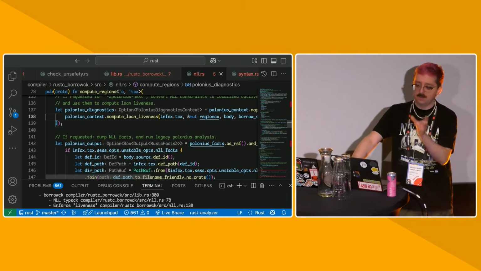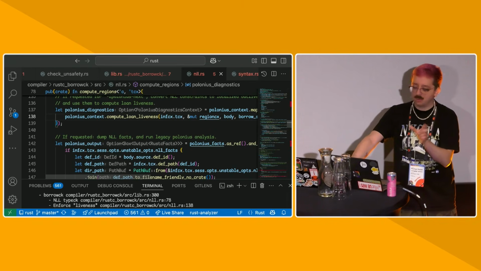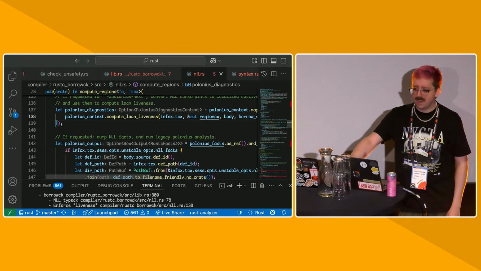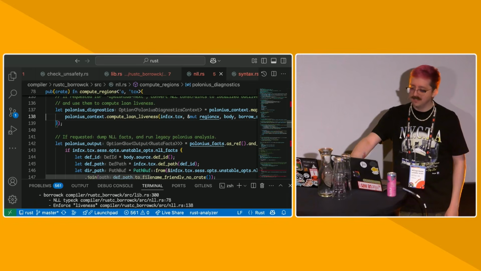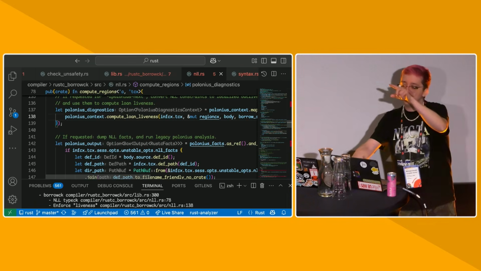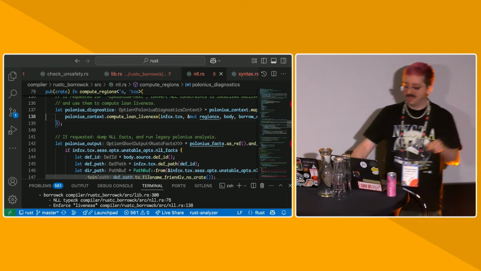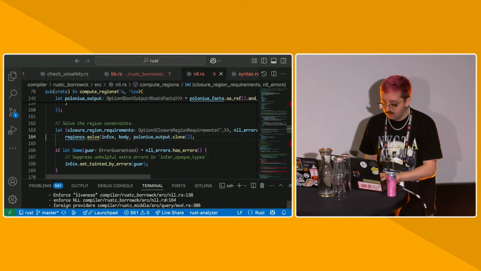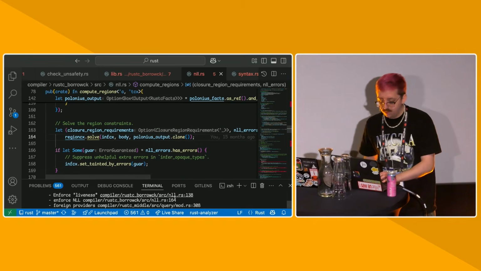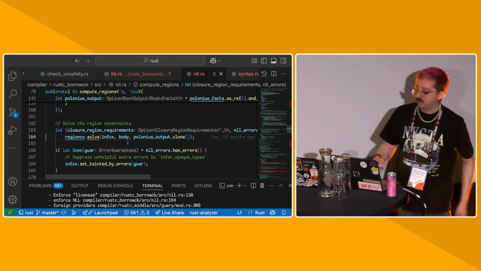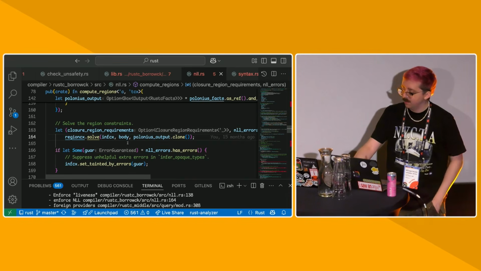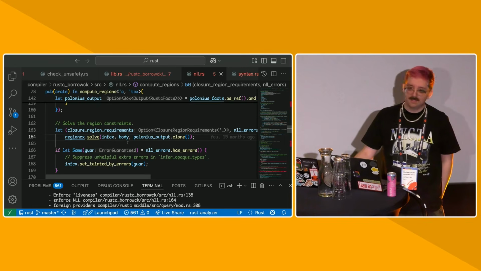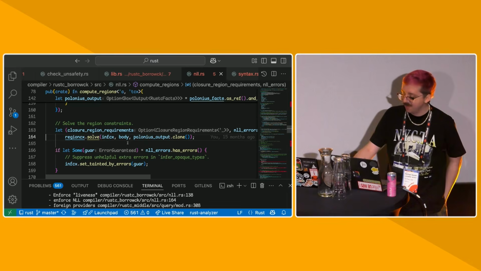We try to take these region errors that are typically pretty abstract and turn them into good errors. I think the name was like three-part error; that is the philosophy of NLL. You want to say where it's initialized, where it's being used, and then where it's being used again where it's not valid. Yeah, so once we do our solving, then we process through all the regions and we emit errors. And I think that's the last analysis that we do before we get into linting and codegen, which I don't think I'll have enough time for.